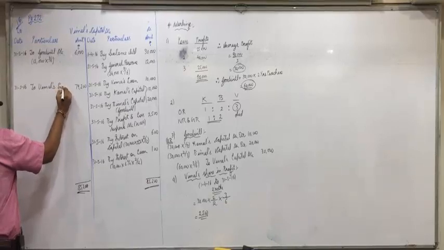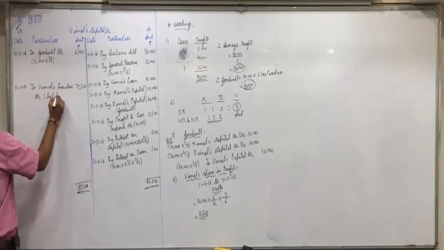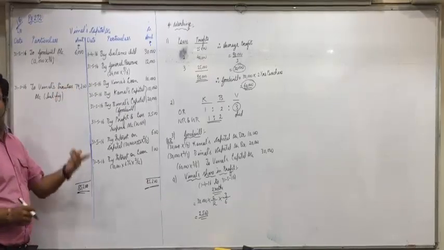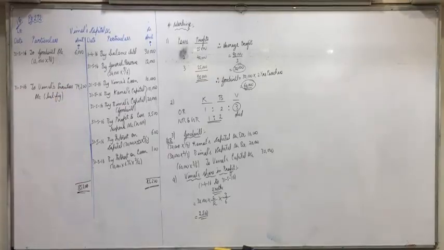Now here, Vimal's executor's account. Vimal has died, so whatever capital balance remains will go to his executor's account. And it's not given whether it will be paid as loan or immediately, so even initially we transfer it to executor's account. Is everyone clear with this?